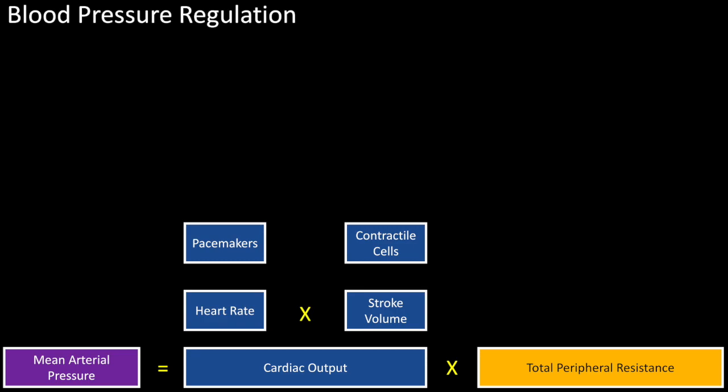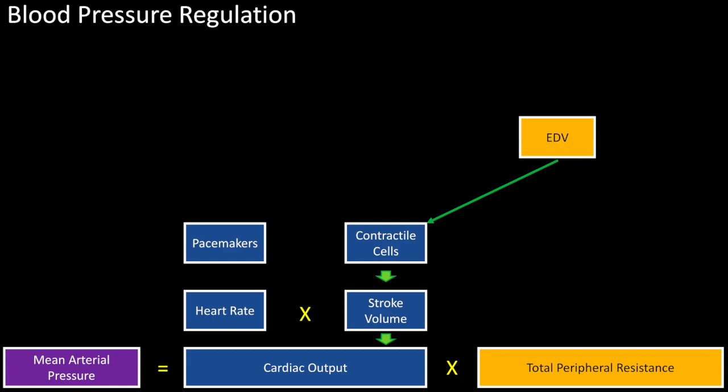Recall that the heart can be regulated intrinsically according to the Frank-Starling law. The more blood that is returned to the heart, the larger the end diastolic volume and pressure inside of the ventricle. Because cardiac muscle is not at its optimal length at rest, when the cells become stretched, they maximize the length-tension relationship in their sarcomeres and can generate more force. We could summarize this by saying that more blood being returned to the heart results in greater stroke volume and greater cardiac output.